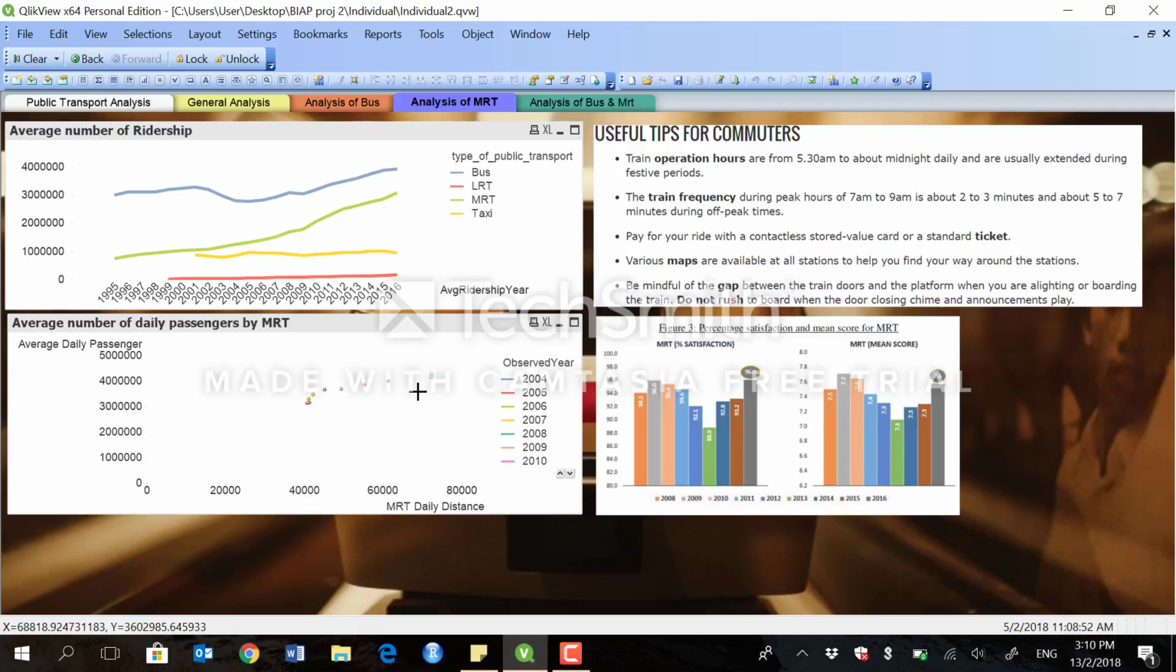So this means that because there are more MRT stations now, more people are taking the public transport. There are also some useful tips for the commuters. As stated here, for example, the train operation hours will be from 5:30 a.m. to about midnight, and they are usually extended during the festive periods, and so on and so forth. We can tell that there is also an increase in the percentage satisfaction for MRT as well. In the year 2016, 96% of them are satisfied with how the MRT works.